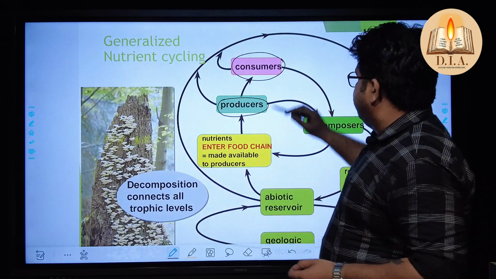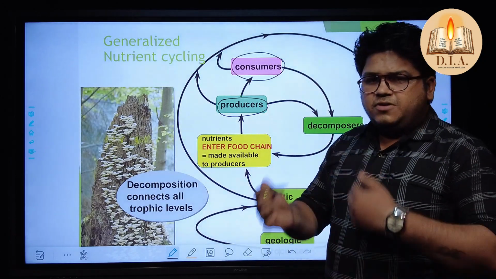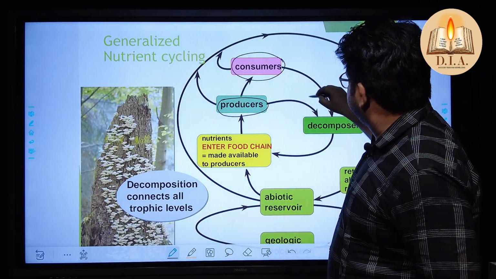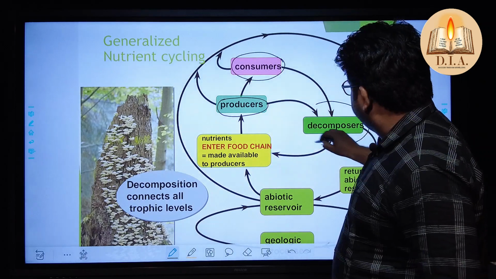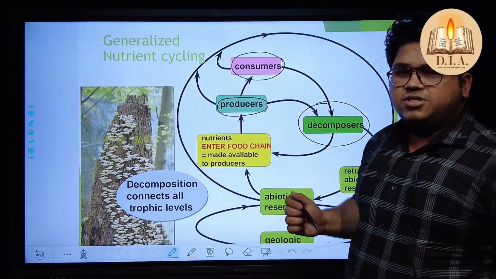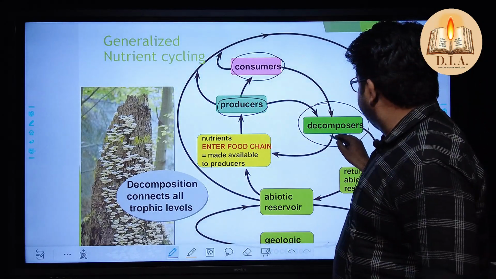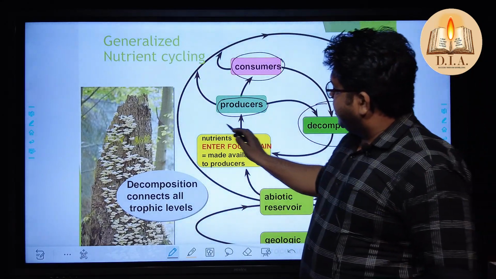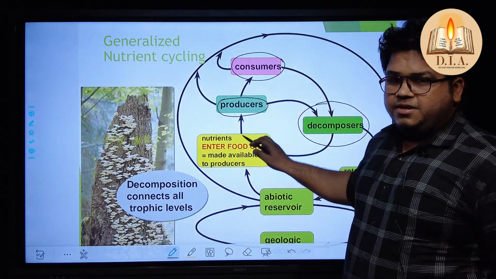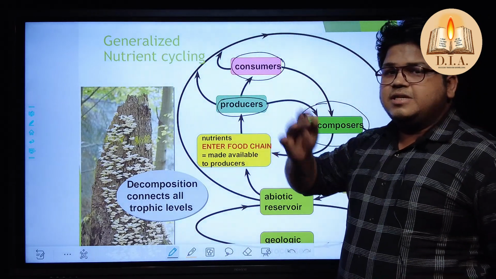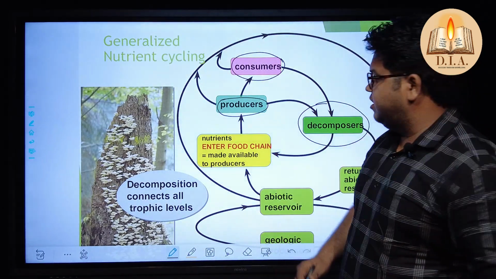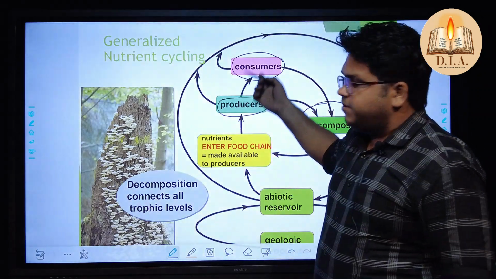Those consumers use it for their own energy, and then through their excreta the decomposers come into action. When those things decompose, what happens? It comes into the food chain again, because the excreta work as a fertilizer for the grassroots level, and then again it becomes the producer.